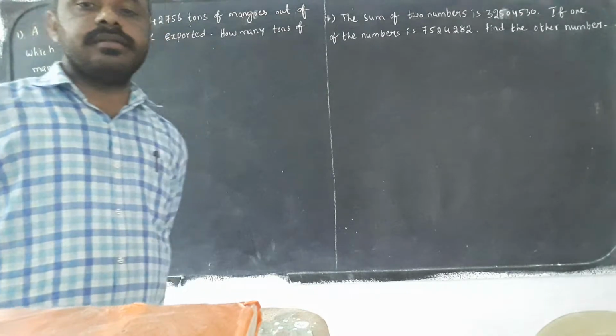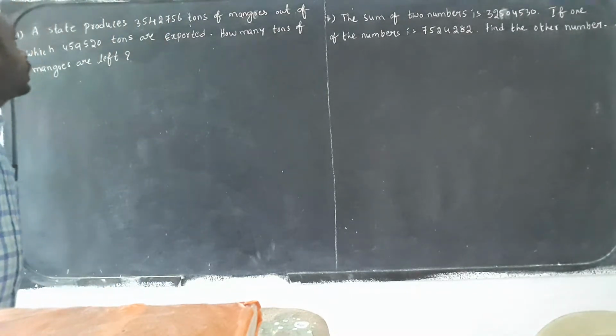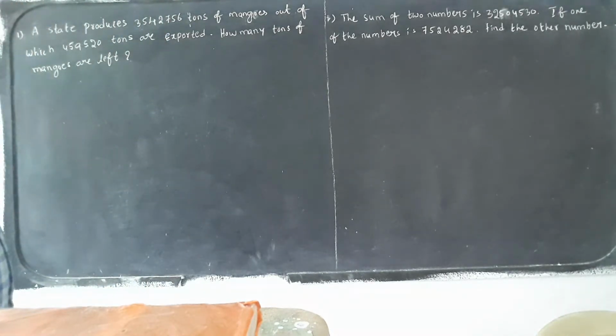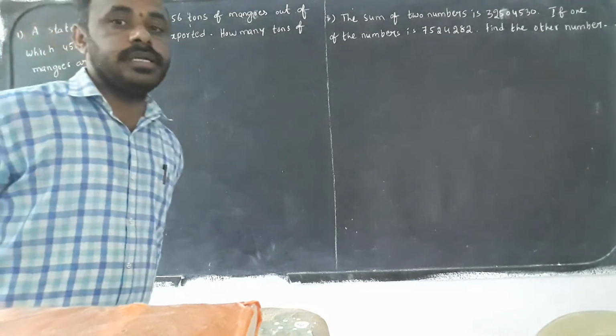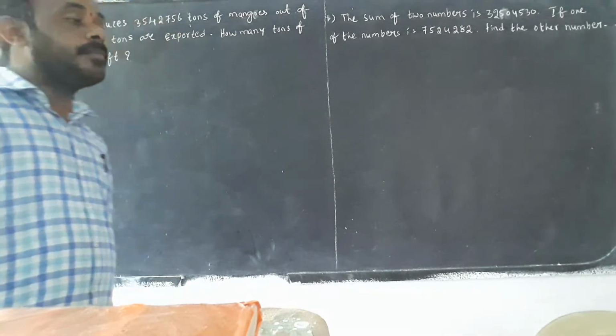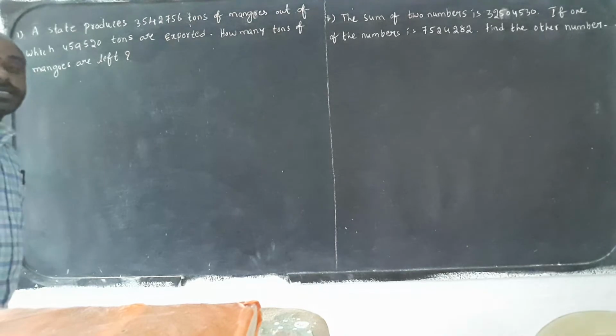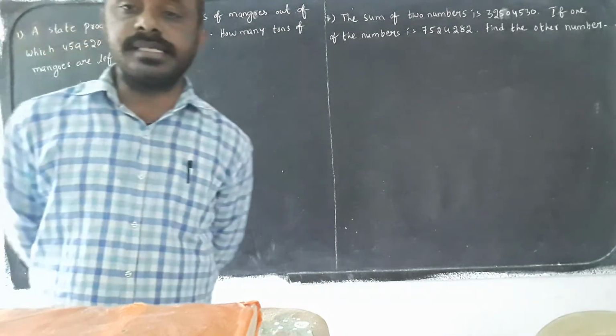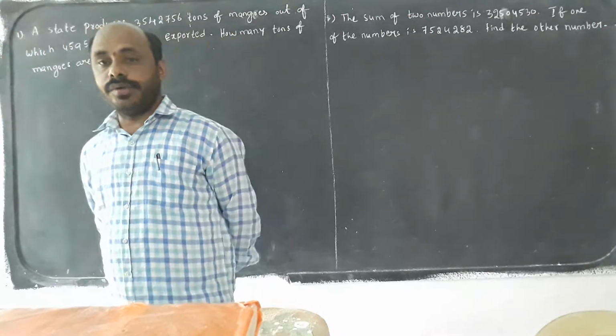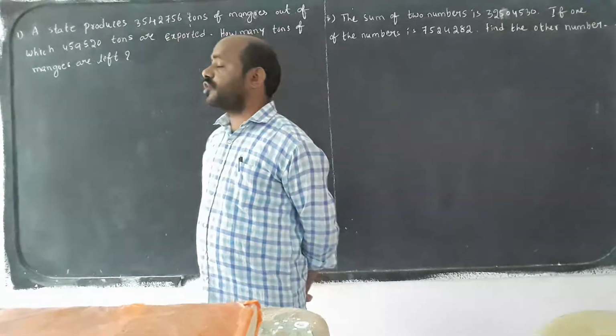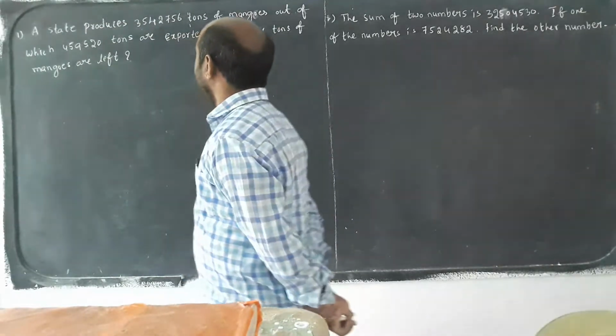See, whenever he gives the word problems, you have to read properly what he gave in the question. Then we have to divide it into the statements and what he is asking, the conclusion. Finally, what he is asking, that one we have to do. Okay now? See, first question, a state produced